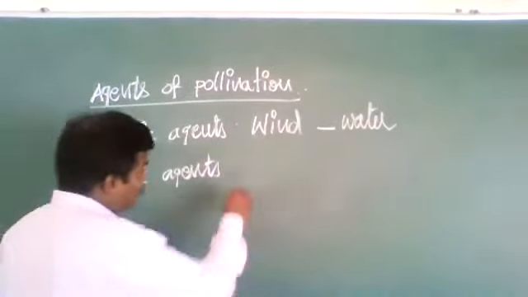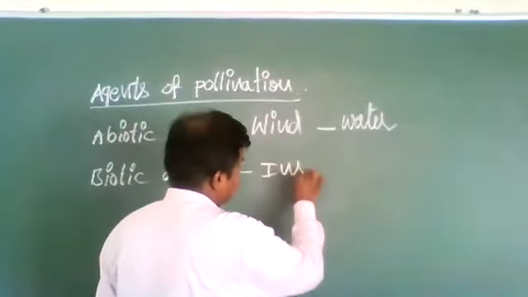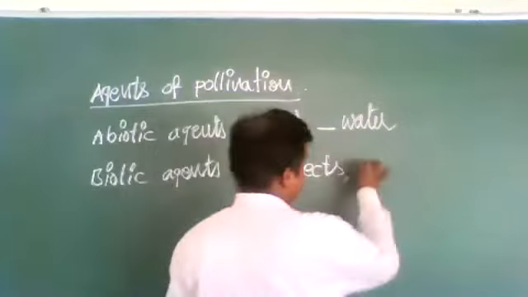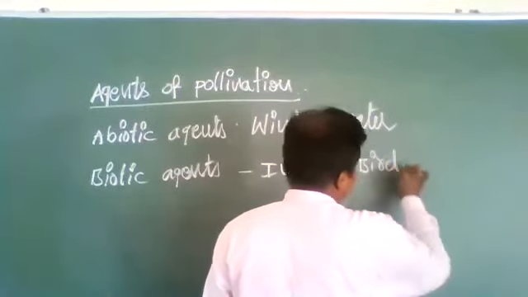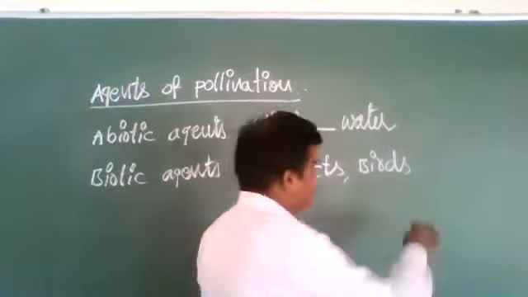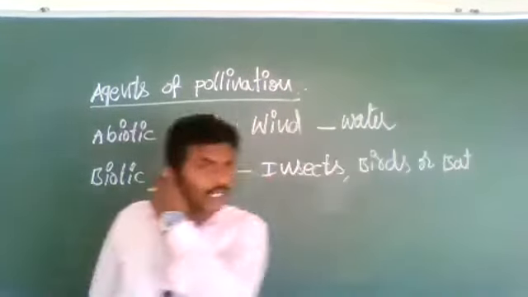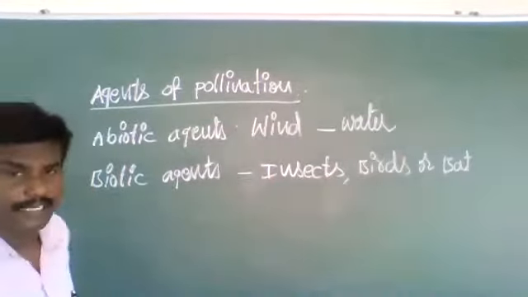Whereas biotic agents could be insects, birds, or bats. These are called agents.